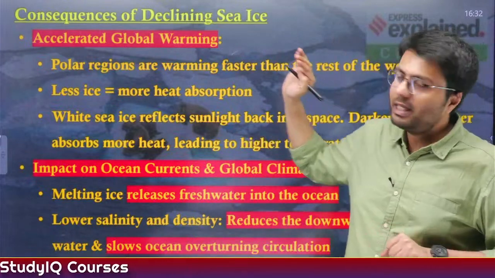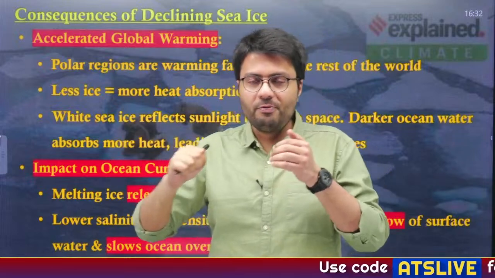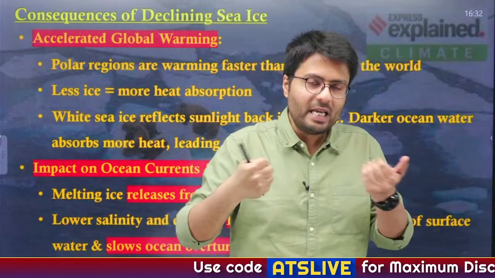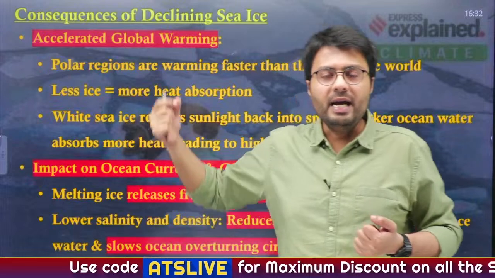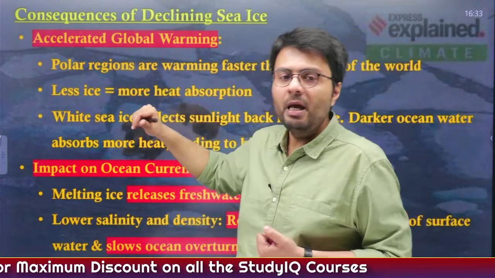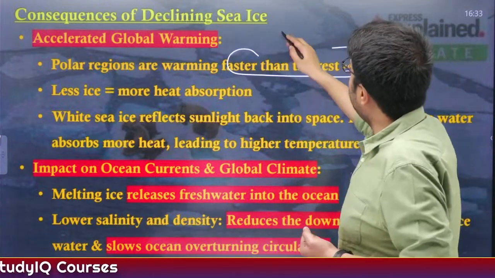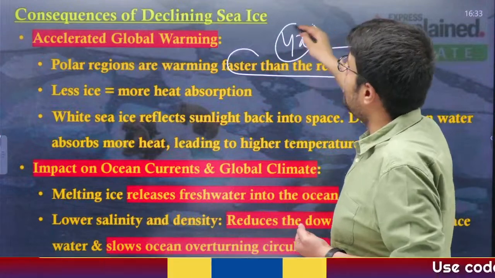Now, let us deal with the consequences of declining sea ice. First of all, you have to understand that whenever the presence of ice on any part of the earth's surface reduces, it accelerates global warming. And you must have understood in our previous discussion that the polar regions are warming faster than the rest of the world. They are warming 4 times faster than the rest of the world.